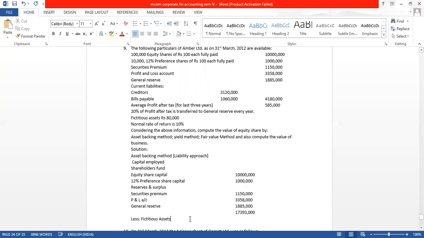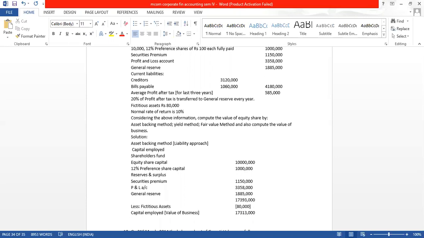So we will minus the fictitious asset, which is 80,000. We will get the capital employed, or you may also call it the value of business. Value of business by asset backing method. So we have got the value of business here.